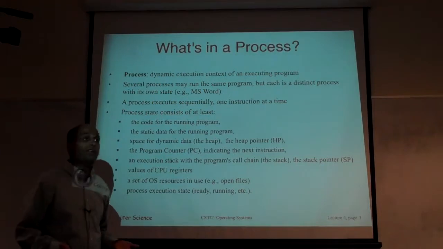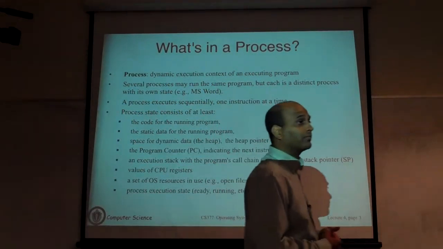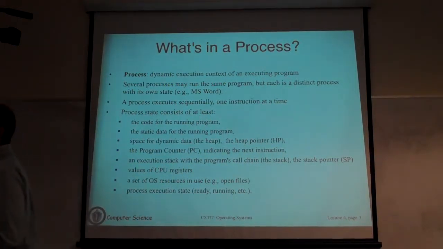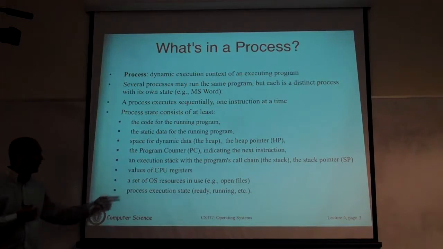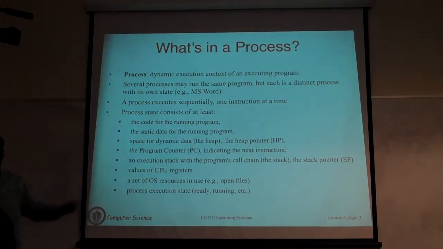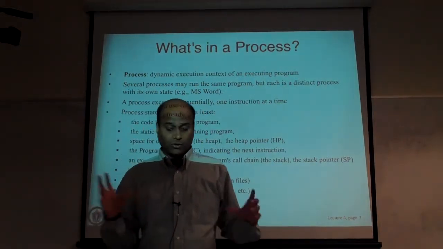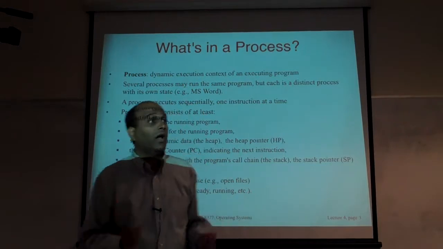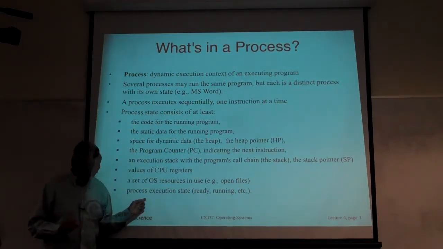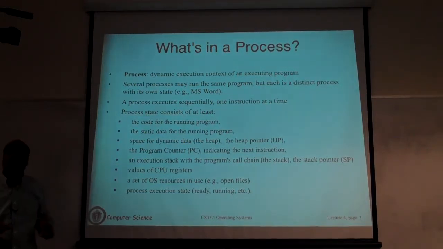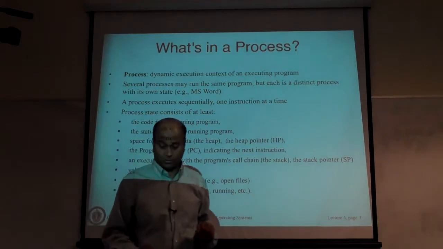The set of files that the process is currently reading or writing. If the process is actually communicating over a network, you need to track what network sockets the process has opened and who it is communicating with. That's part of the state of that process. And what is called the execution state, and we'll talk about that as well. What is the process currently doing? What state is it in? So all of this constitutes the process state, and the OS has to keep track of all of these things. It needs to maintain data structures that allow it to track all of these things for every process that is running inside the kernel or that's running on the machine.